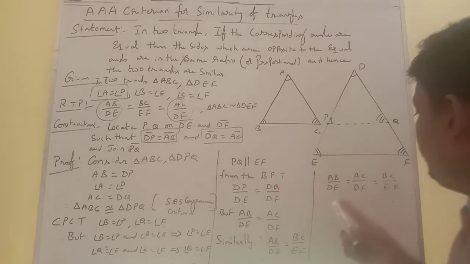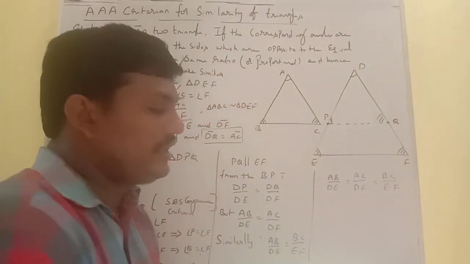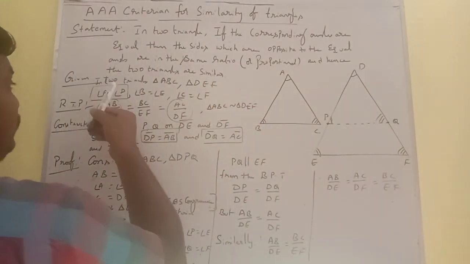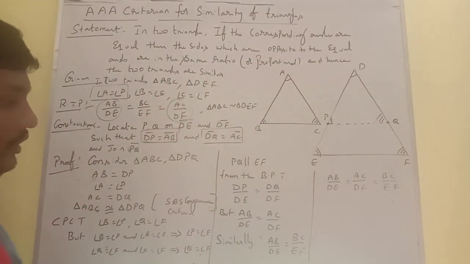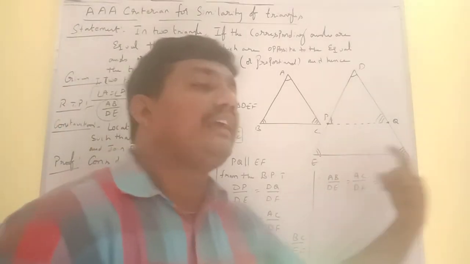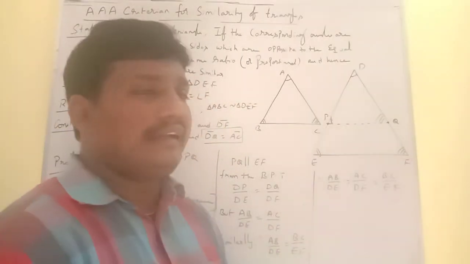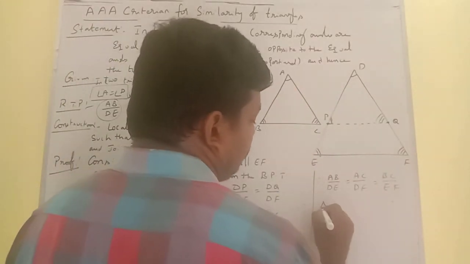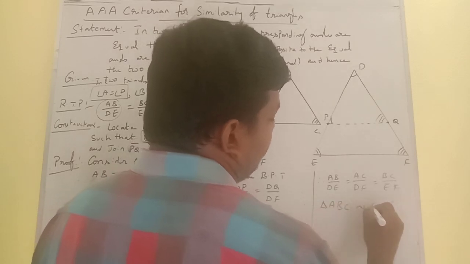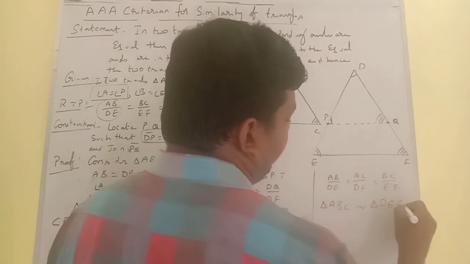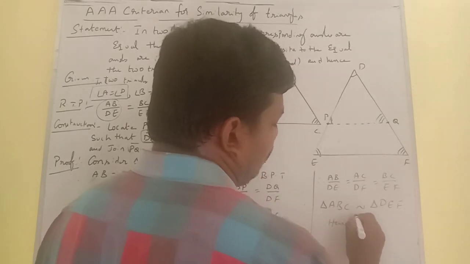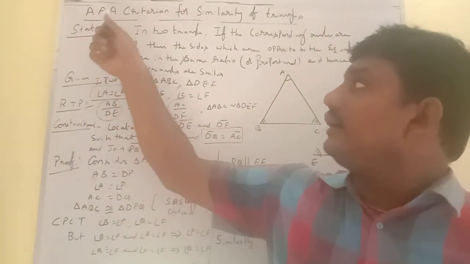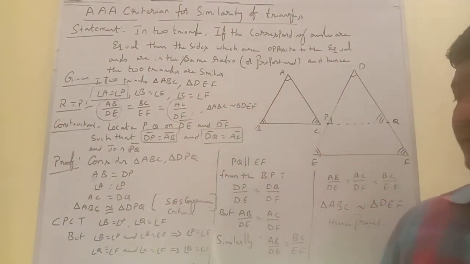So now we conclude that AB by DE is equal to AC by DF is equal to BC by EF. It is already given that corresponding angles are equal, and we proved that corresponding sides are in the same ratio. When in two triangles corresponding angles are equal and corresponding sides are in the same ratio, then triangle ABC is similar to triangle DEF. Hence it is proved. This is called the angle criterion for similarity of triangles.